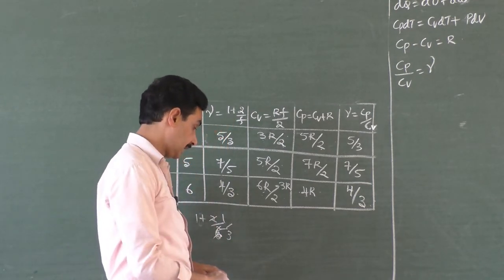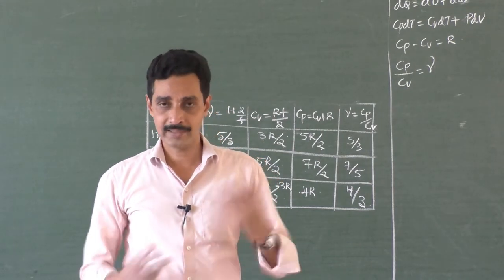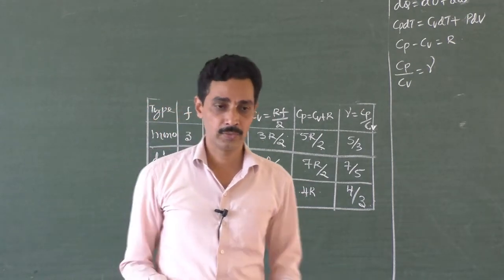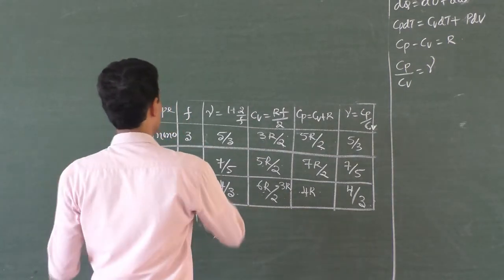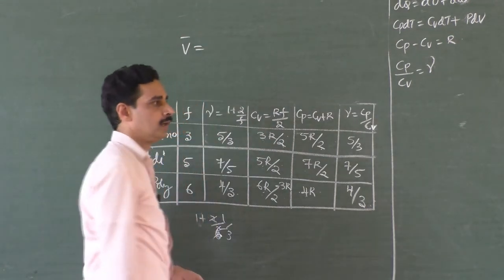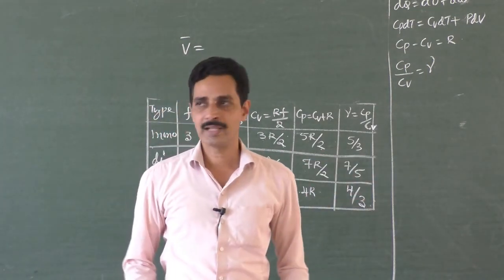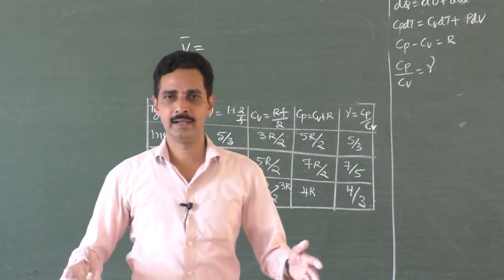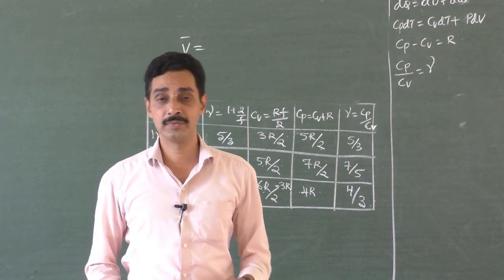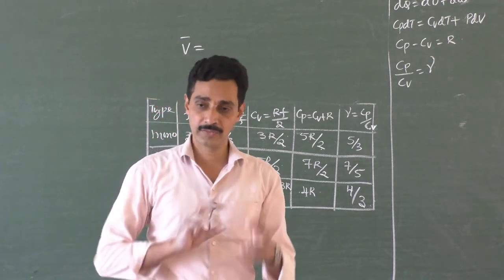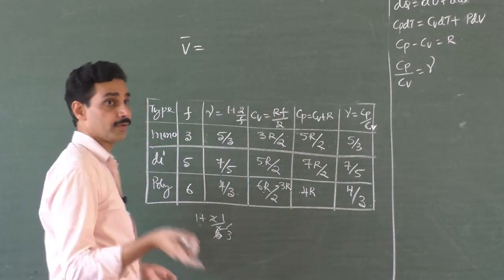Now, we know that the heat energy supplied to any gas is used as the kinetic energy of the gas molecules, and if you want to know the formula, you can write the RMS speed of all gas molecules. RMS speed V bar, because every gas molecule is moving in a random direction such that the whole gas will not have velocity at all inside a cylinder. The total gas is at rest, but individually molecules will be moving. The net velocity of all the molecules will be 0. If you take the average velocity, it is 0, because if one molecule is moving in one direction, another molecule will be moving in the opposite direction. Net velocity is 0. That's why we go for RMS speed.